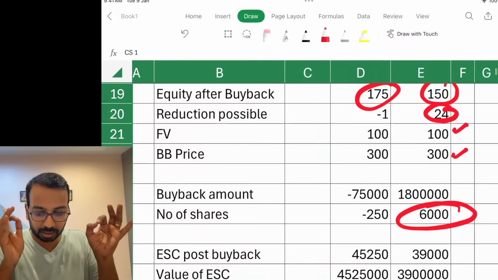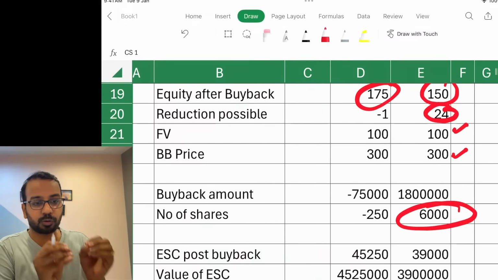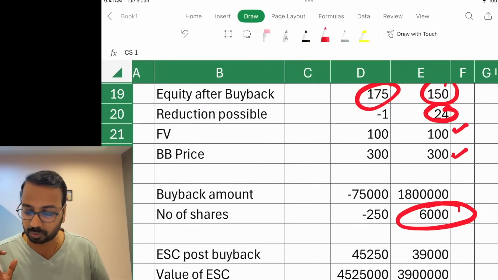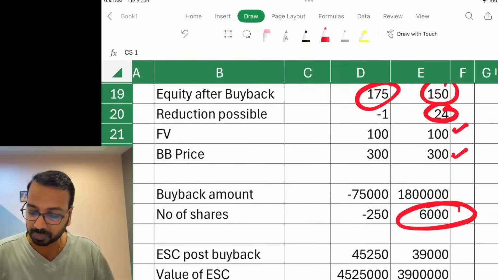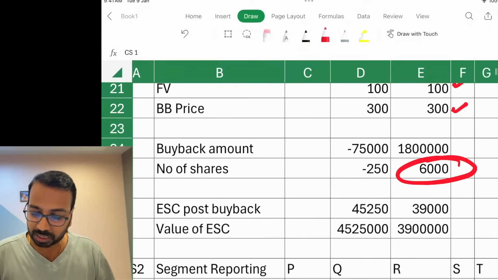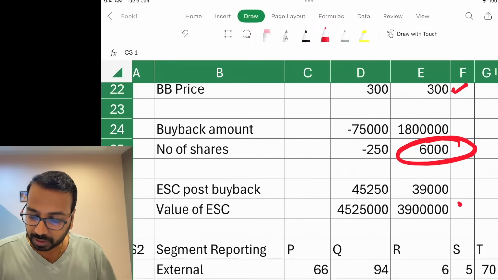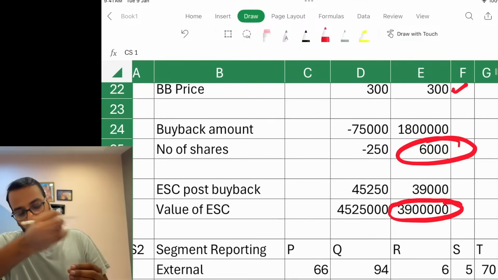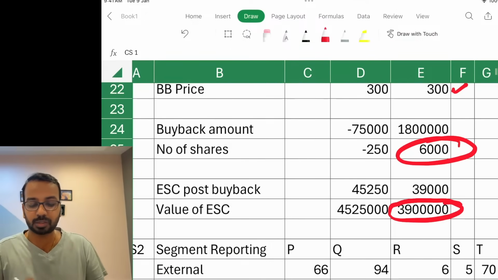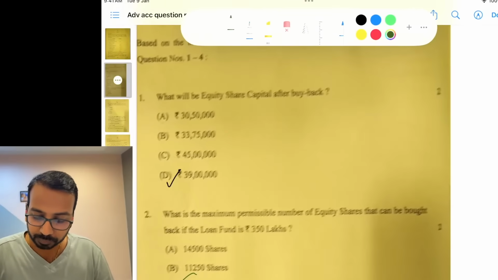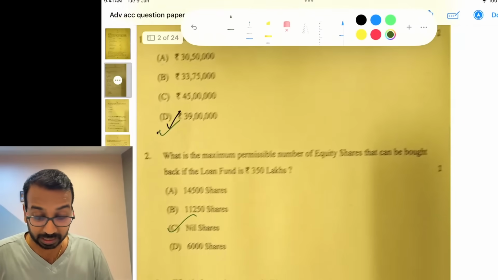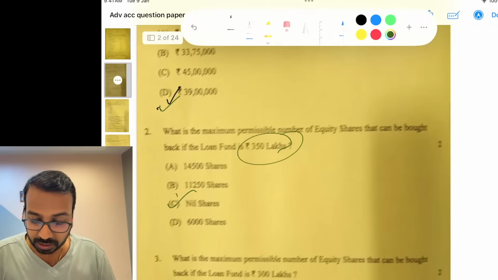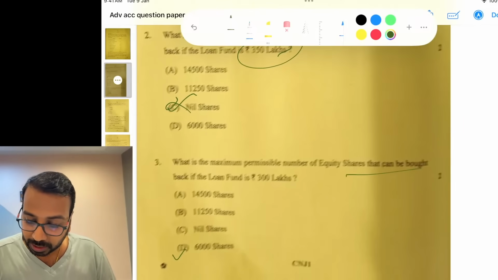If at all you have any other number in your mind, please feel free to put it down in the comment section. I'll be more than happy to be corrected because I was also doing it in a rush. So 6,000 is the number that we get, and after buyback the equity share capital comes to 3,90,000. This was one question where either all your options will be right, or if one is gone, everything else will be gone. So I got 39 lakhs for the first one. If it is 350, nothing can be bought back. It can be bought back if the loan fund is 300 lakhs, again 6,000.